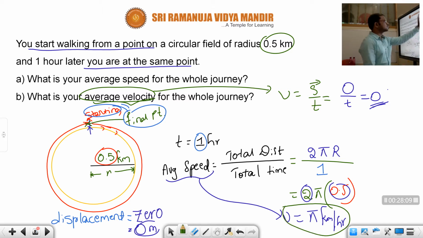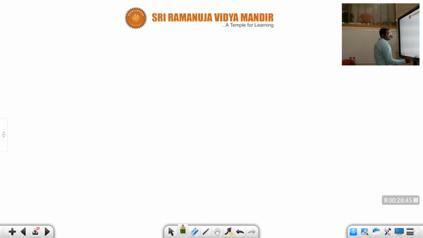Children, once observe this point. Here the speed has some value, pi means 3.14. But velocity became 0. In previous lectures I said one point: displacement can be 0 but distance cannot be 0. Understood, children? In a similar way, speed cannot be 0, but velocity can be 0.